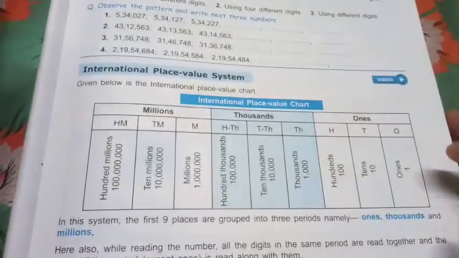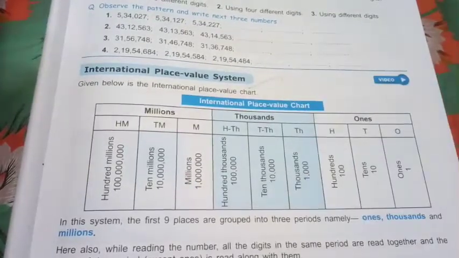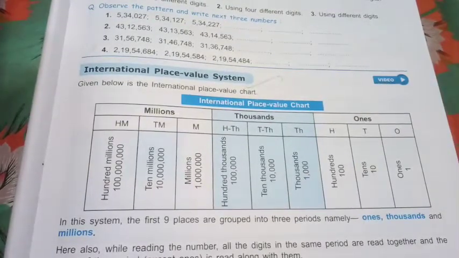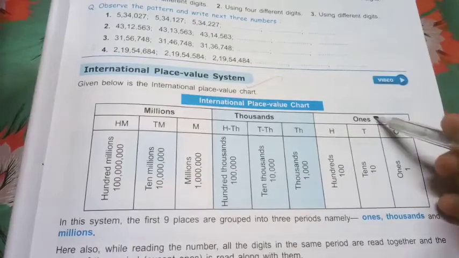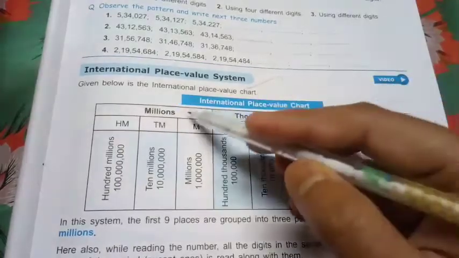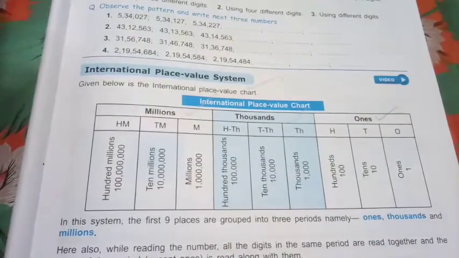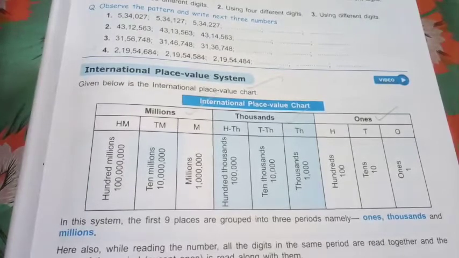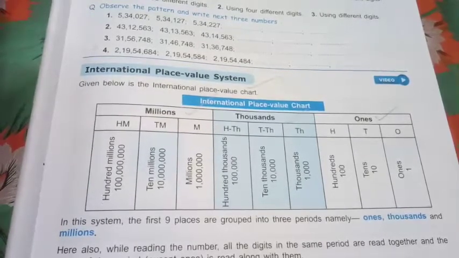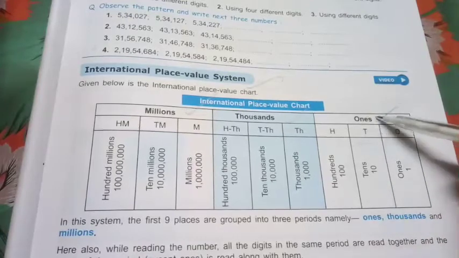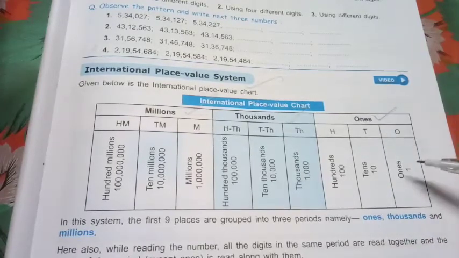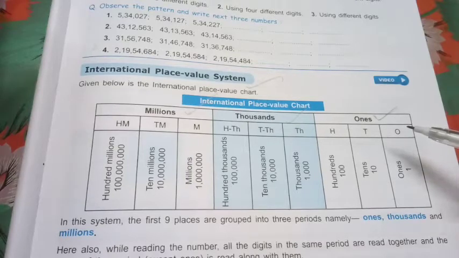Here we have our international place value system. As you can see on your screen, the international place value system has three periods according to your syllabus: ones, thousands, and millions. How many periods are there? We have three periods. The first is ones, the second is thousands, and the next is millions.